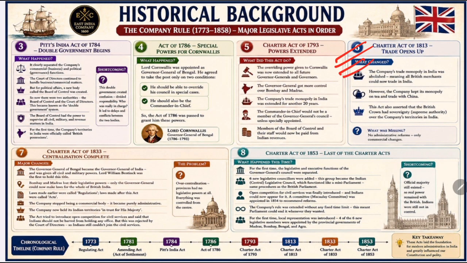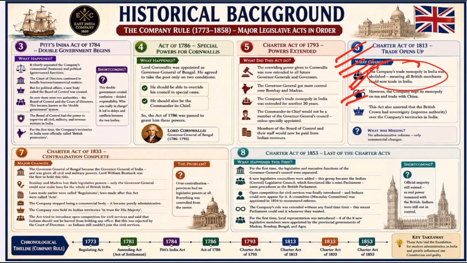The company's trade monopoly ended. First thing. The biggest change was that the company's monopoly over Indian trade was abolished, not completely, because the company did not lose everything, but still retained exclusive rights over the tea trade and trade with China. These remained highly profitable businesses. So the company did not lose everything; they still had two special areas where they had a monopoly.